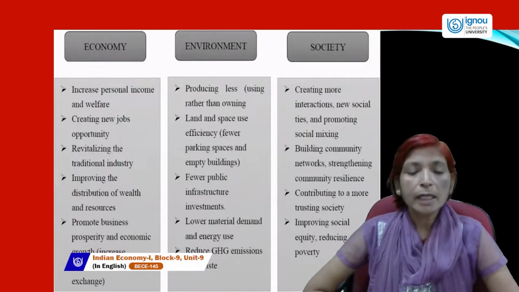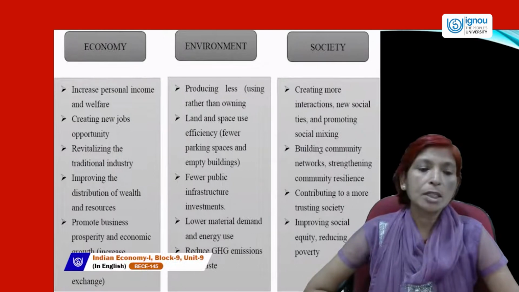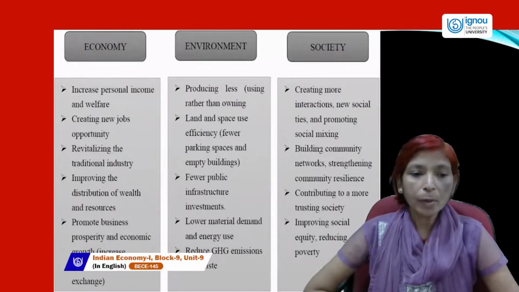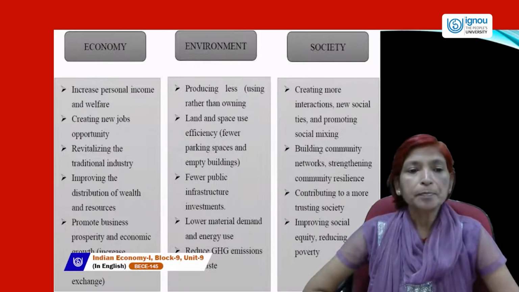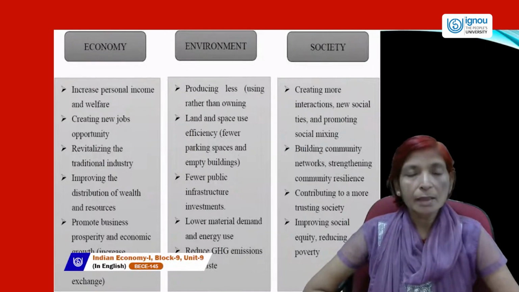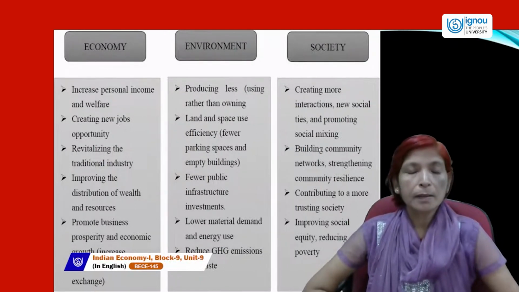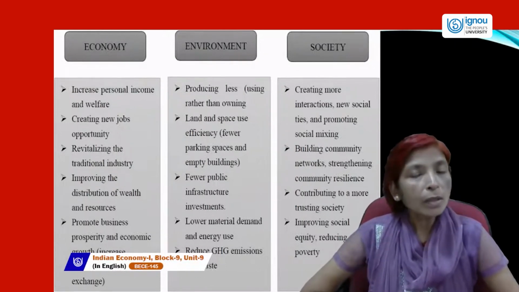If we decrease greenhouse gas emissions and waste, if the private sector is investing more money in the infrastructure sector, and if land and space are used very efficiently so that the environment is protected, then the economy will also develop.